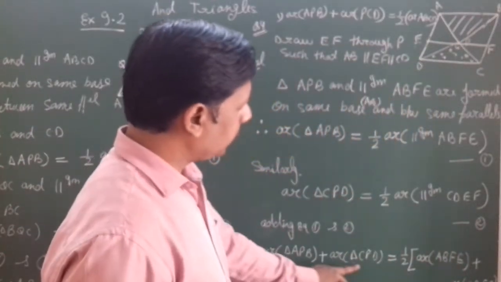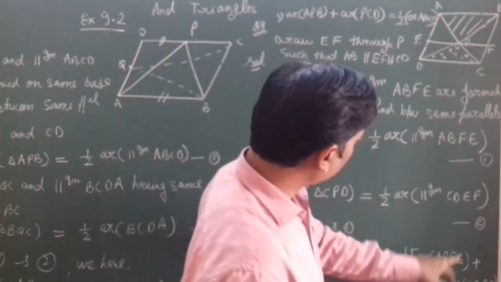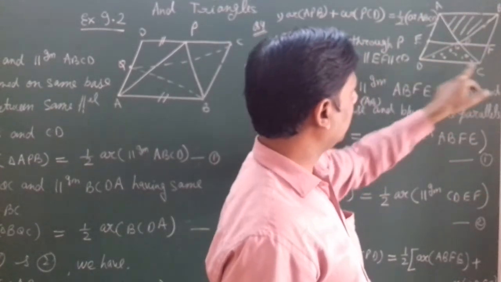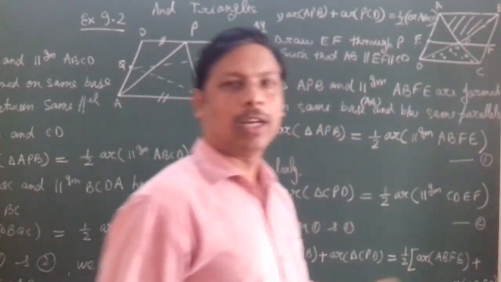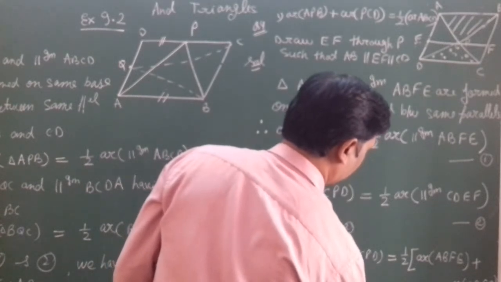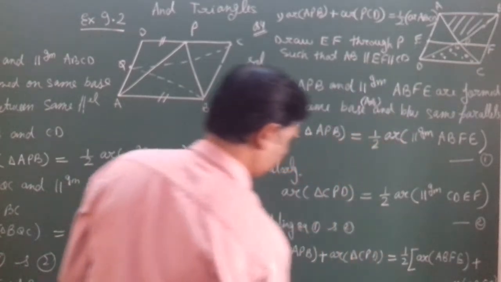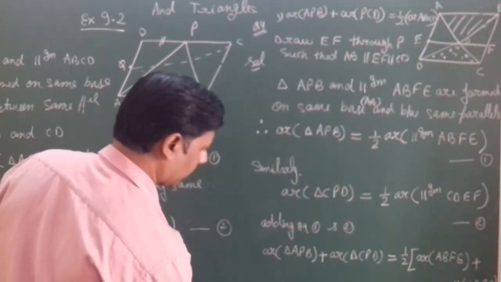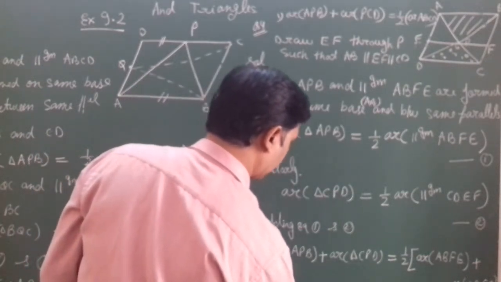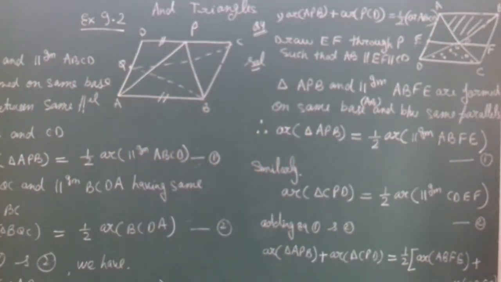If we add APB and CPD, this is our left hand side, that is to be proved, and ABFE, the upper parallelogram, and CDEF is the lower parallelogram, and after joining they will become the half area of parallelogram ABCD. And on this side we have area of triangle APB plus area of triangle CPD. Right? This is proved our first part.